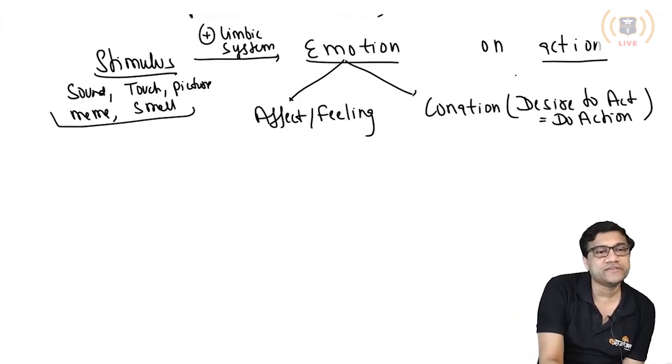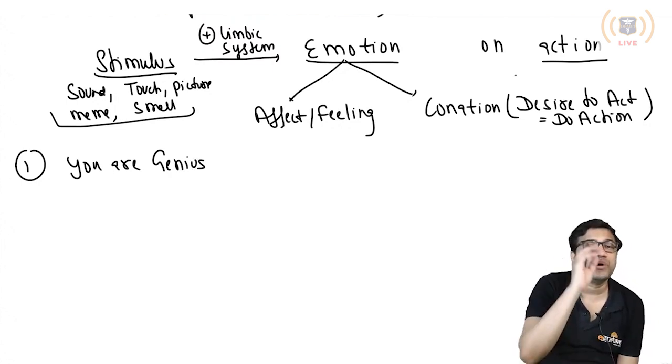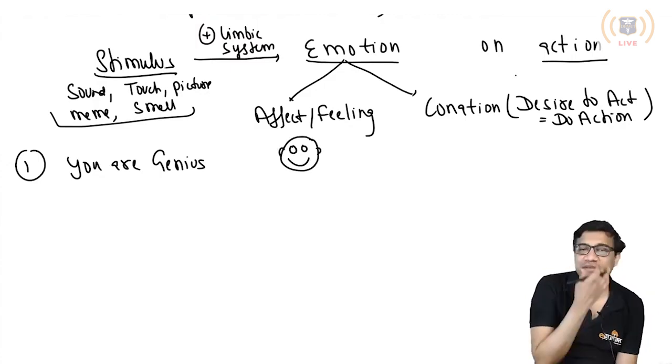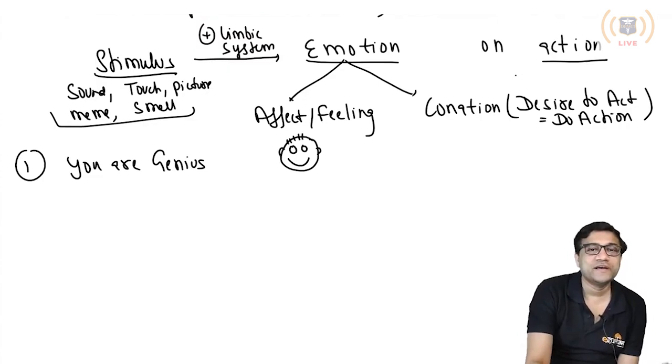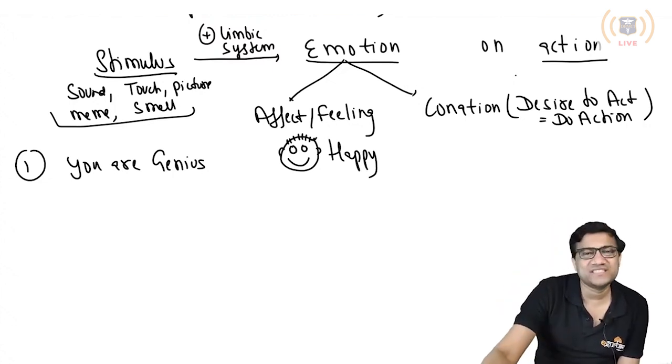First example: someone says to you, you are a genius. On hearing it, what happens? You think, I am a genius, thank you. You become happy, because it causes release of a neurotransmitter which causes happiness. I'll discuss that in some time.